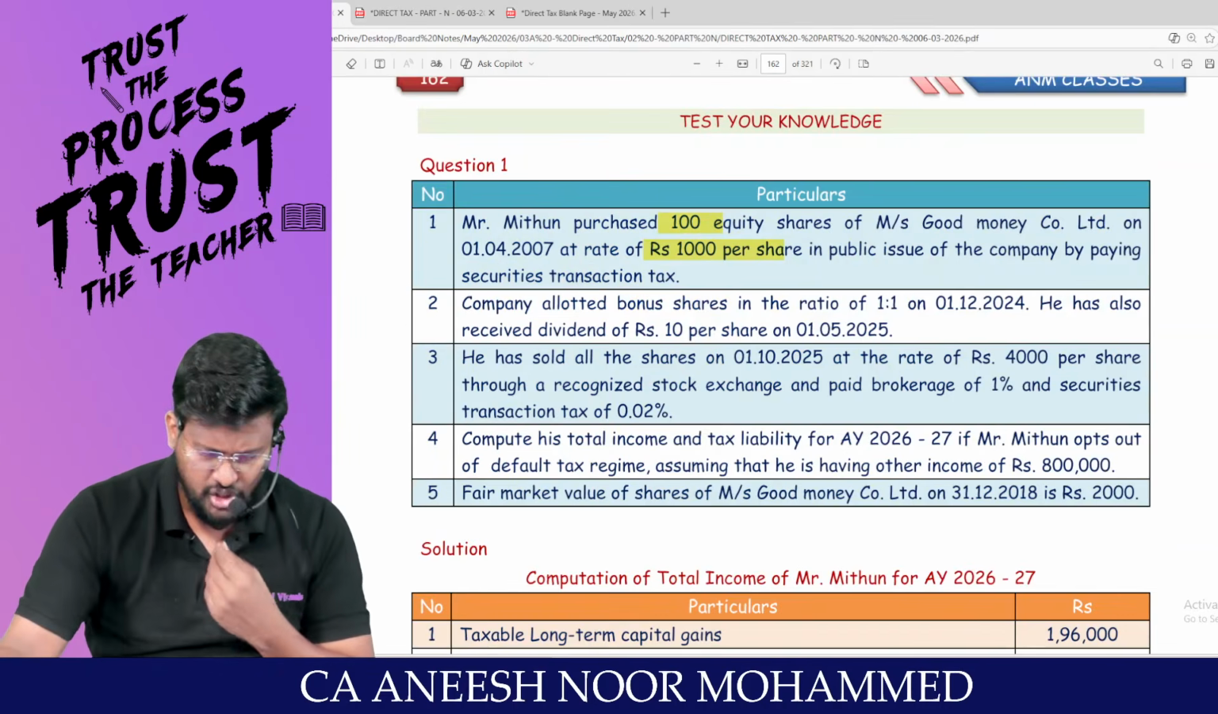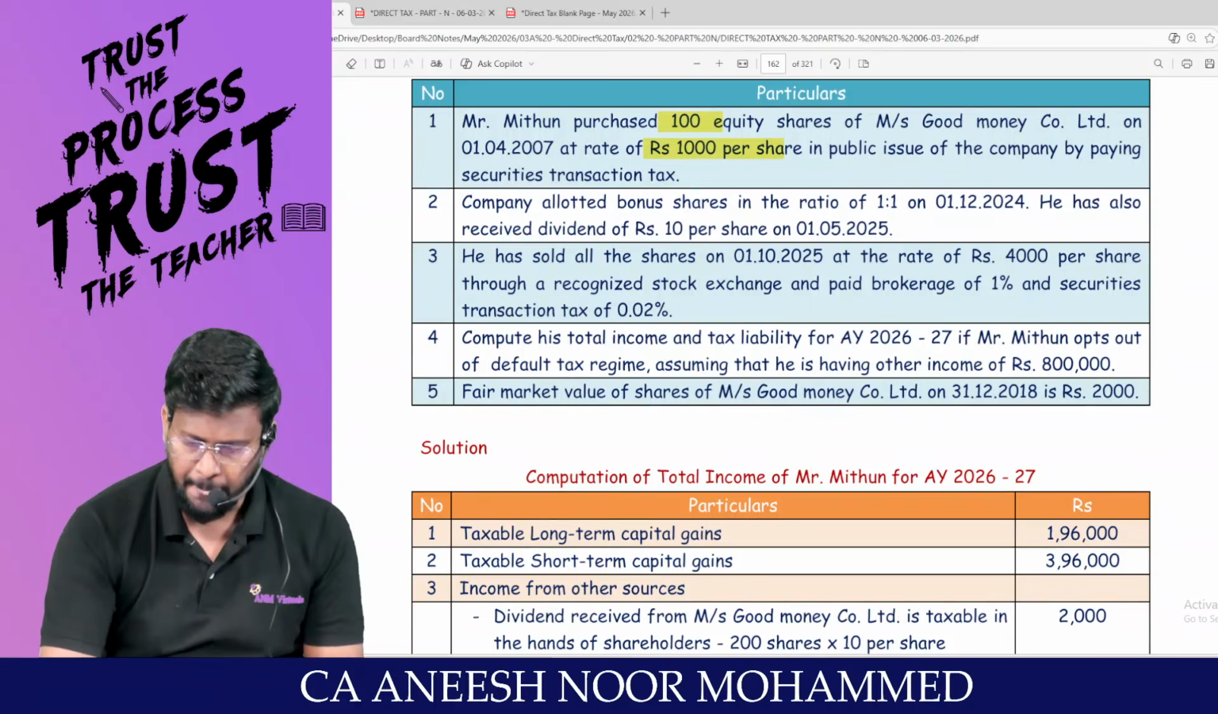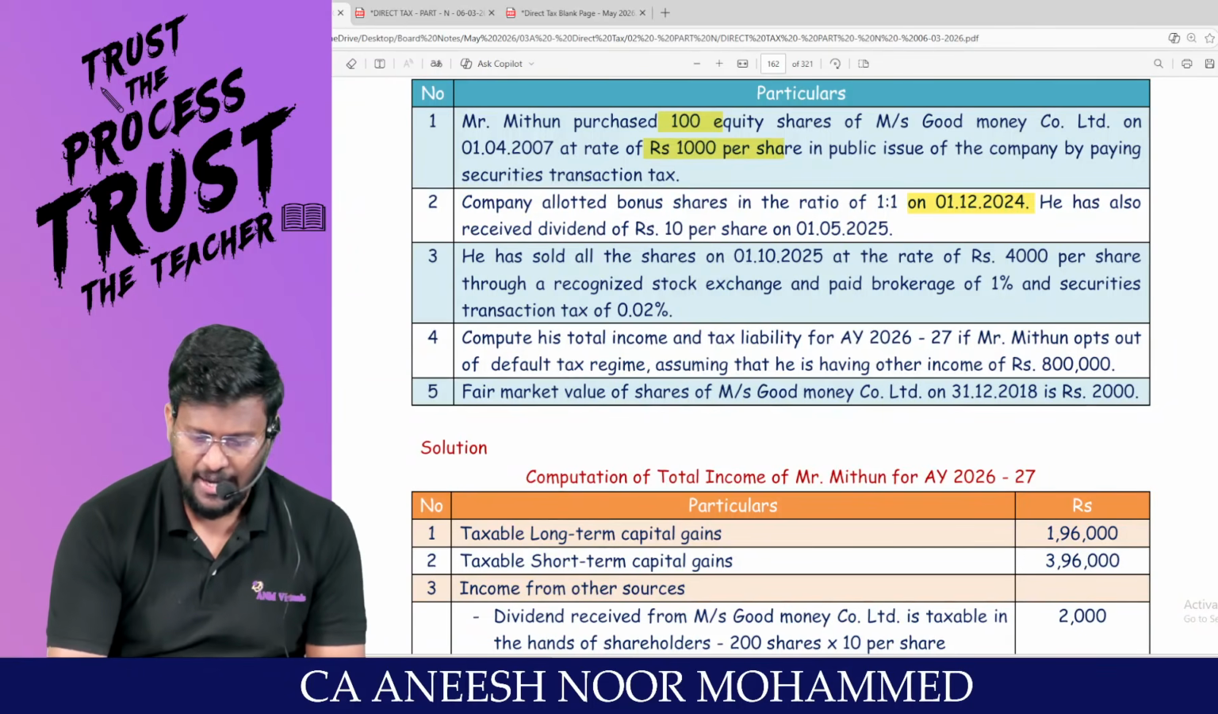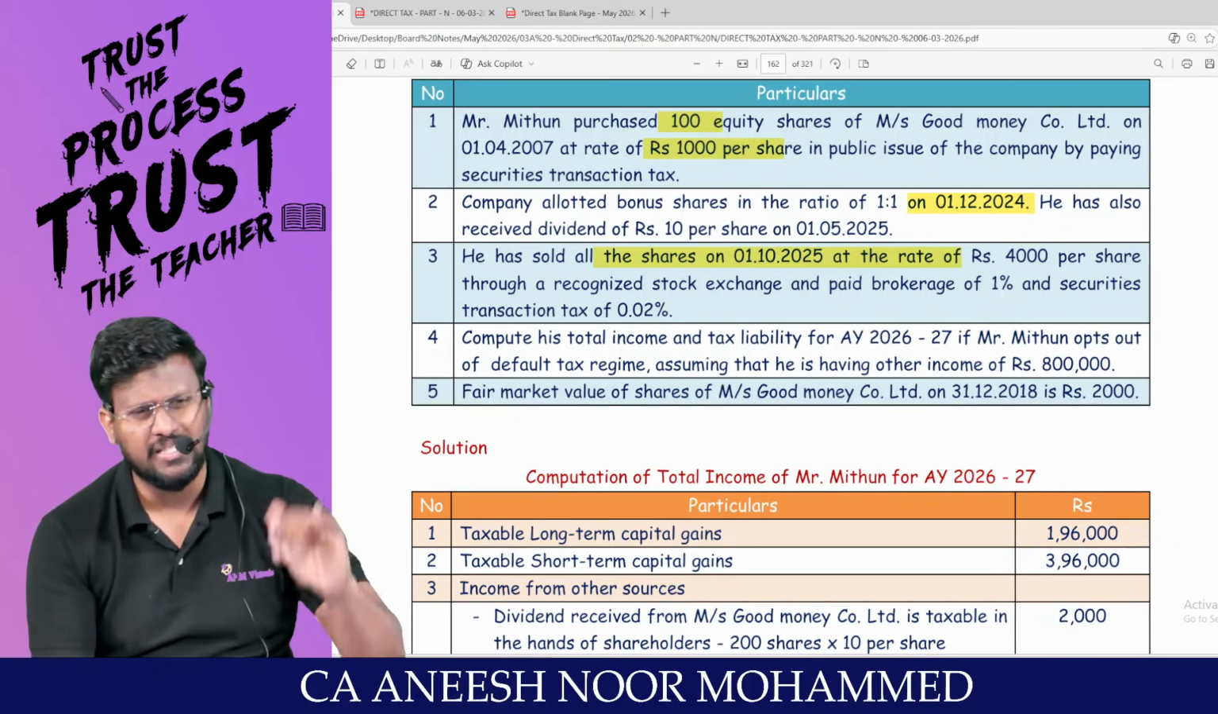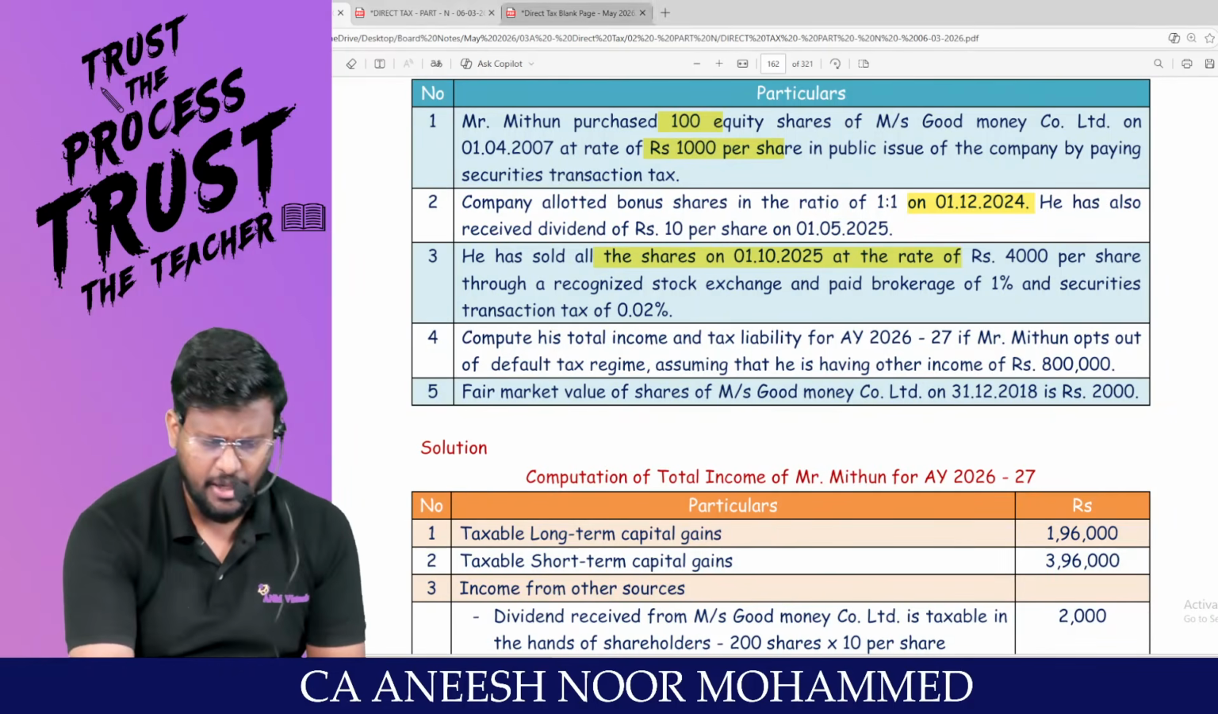When was the bonus share issued? 1/12/2024. And it has been sold on 1/10/2025. Is it more than 12 months or less than 12 months? So the gain will be a short-term capital gain.